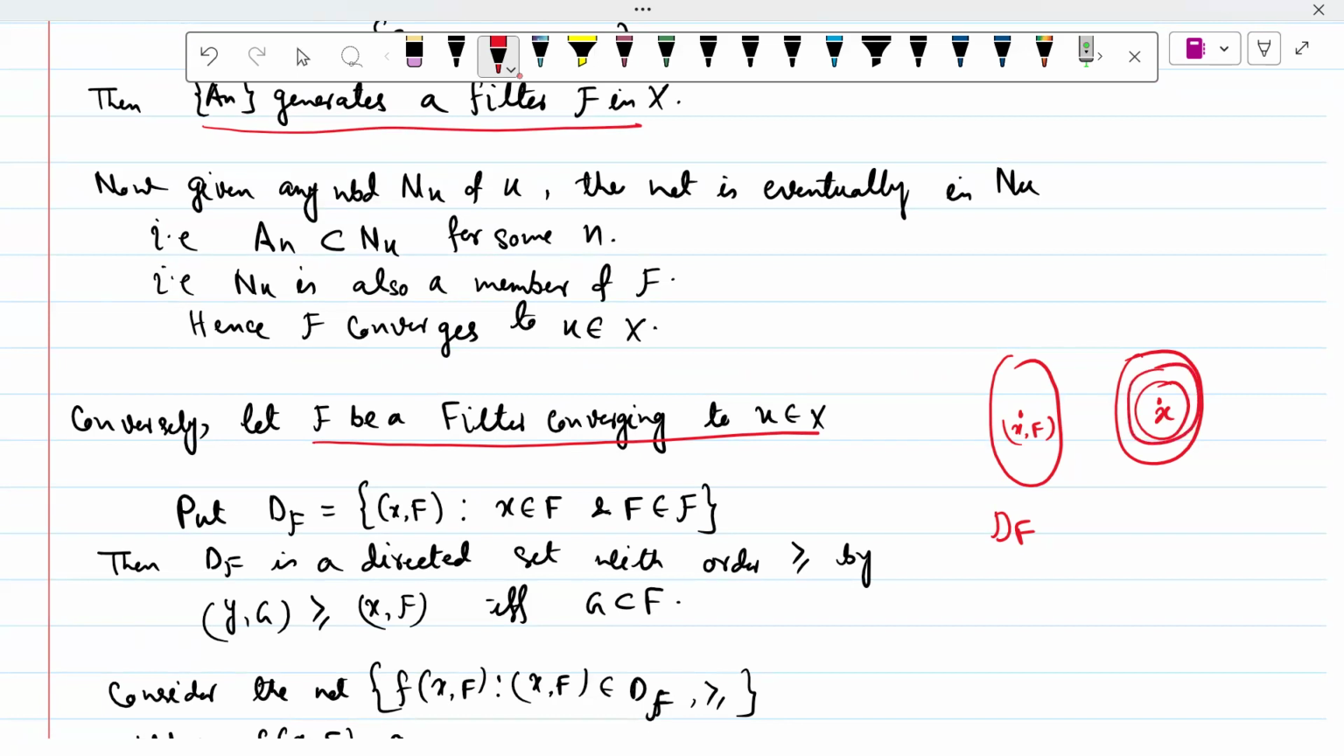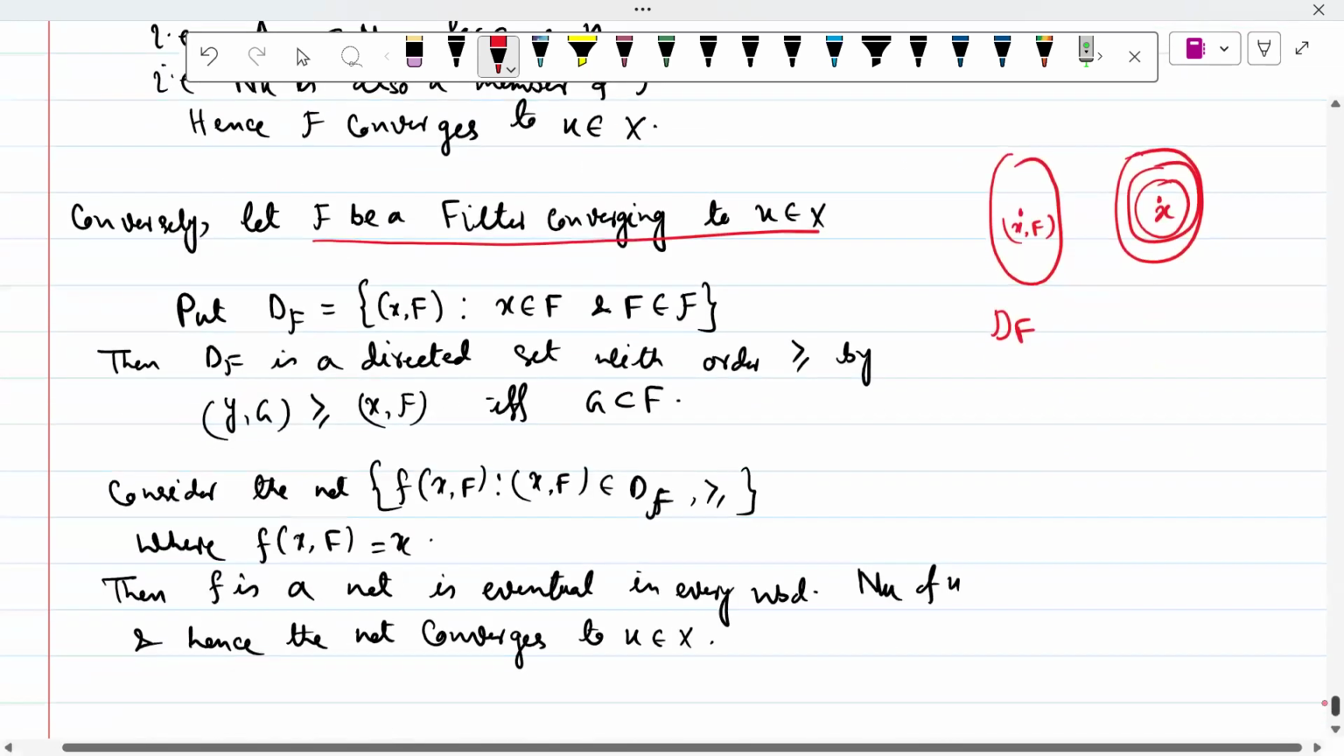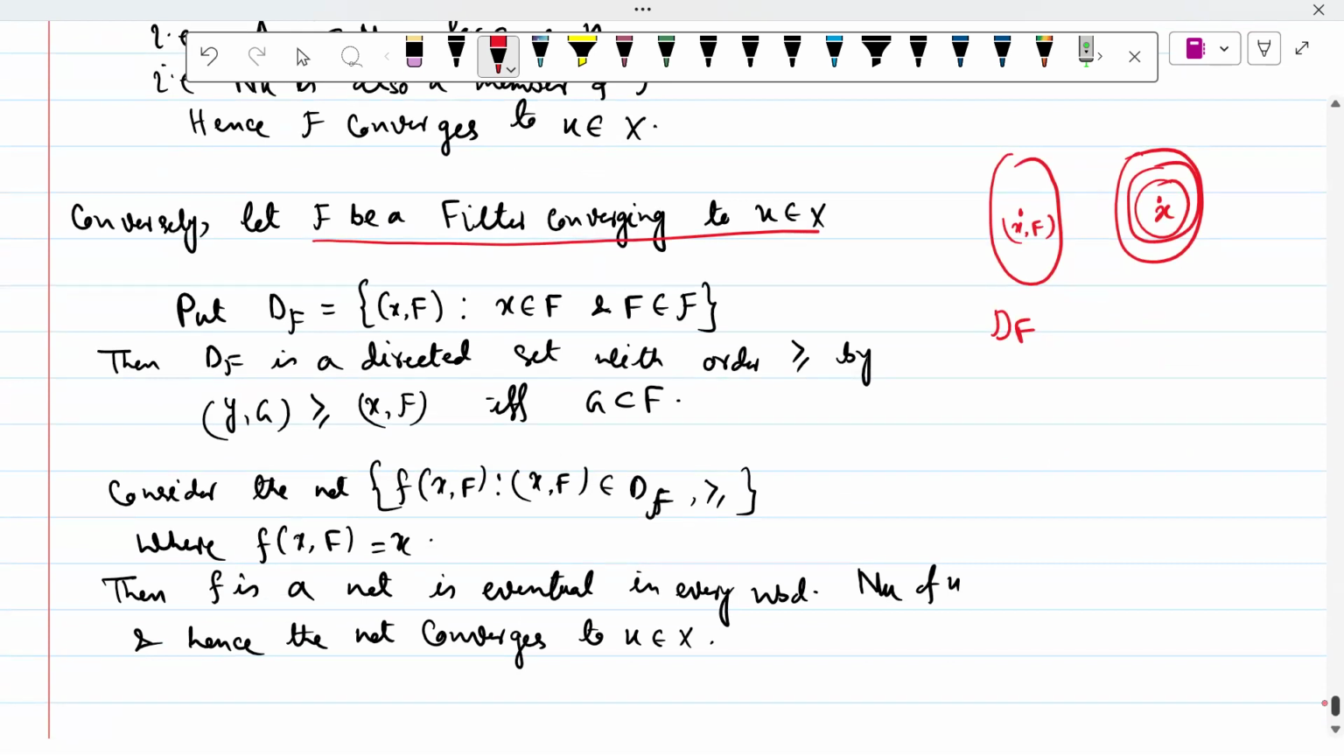Just assume that F is a neighborhood. So (y, G) is greater or equal to (x, F) if and only if G is a subset of F. In this way we constructed it. Now consider the net f of (x, F), (x, F) belongs to DF with the order, where f of (x, F) equals x. So we are considering a net.